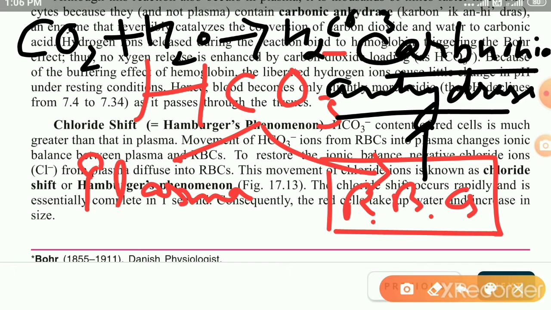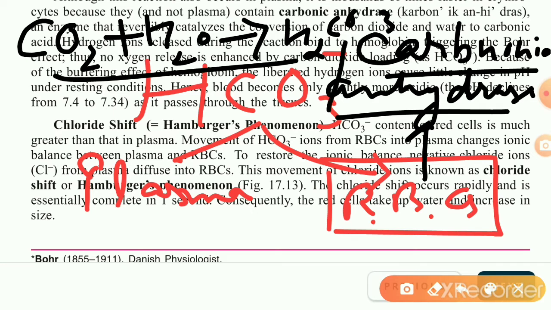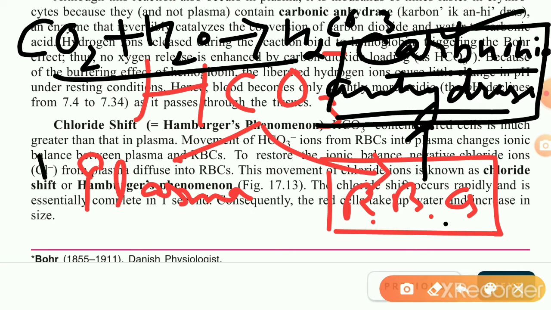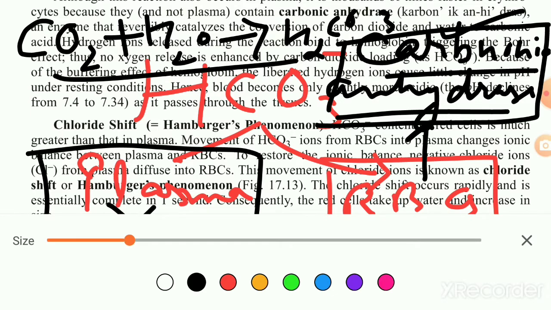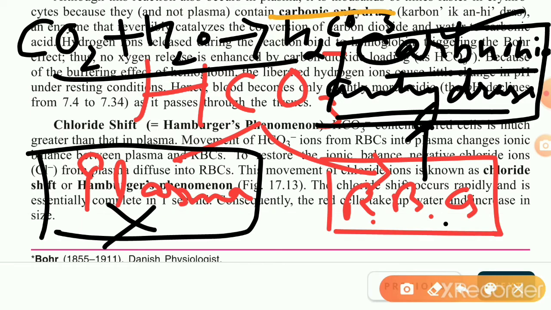This particular enzyme speeds up this reaction. And this enzyme is available in RBC, which is not found in plasma. That's why in plasma also this bicarbonate ion is formed, but the speed is low. It is produced at a lesser rate there, while in RBC it is produced at a faster rate.